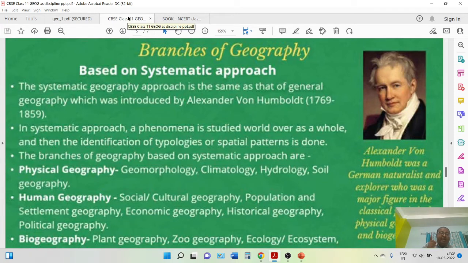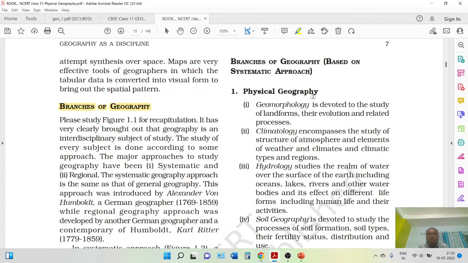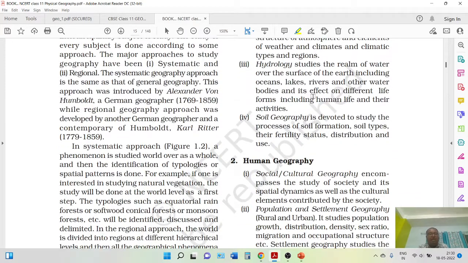So who is known as the father of the systematic approach, if the question comes? Who is the propounder, the geographer who introduced this concept? The name of the person is Alexander von Humboldt. Alexander was a German naturalist and explorer, who initiated the concept of the systematic approach in geography.